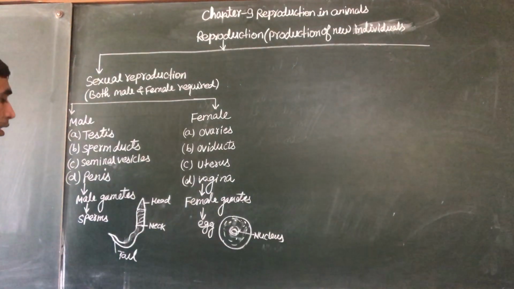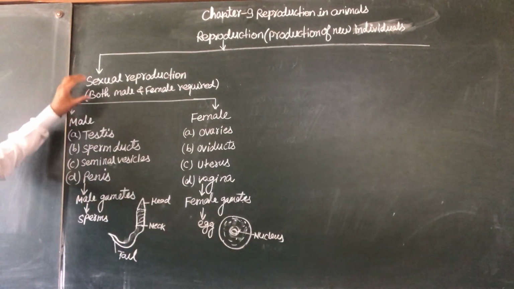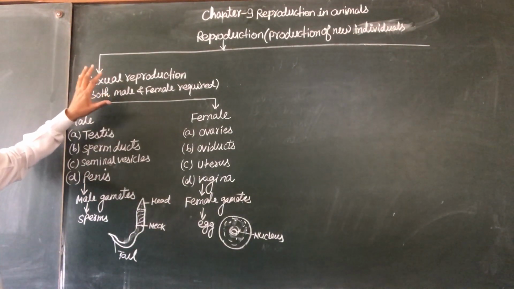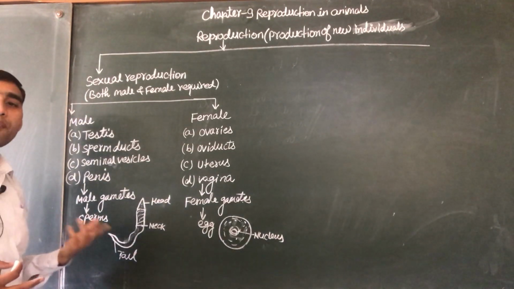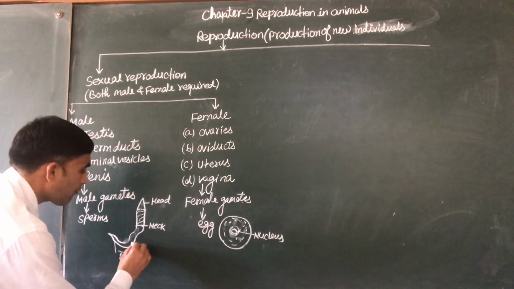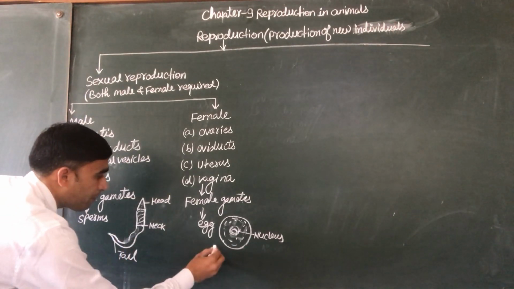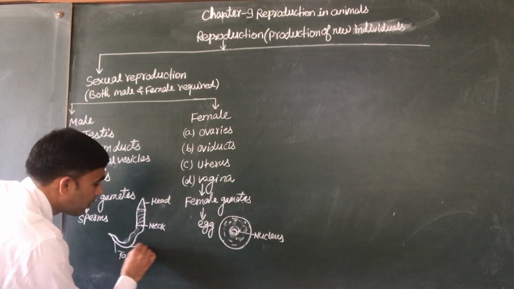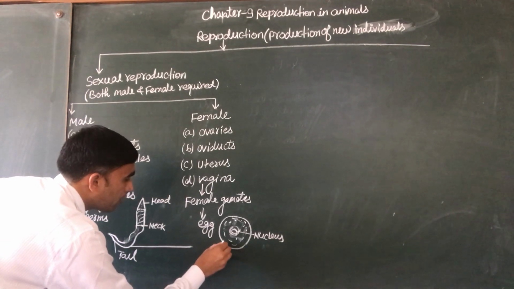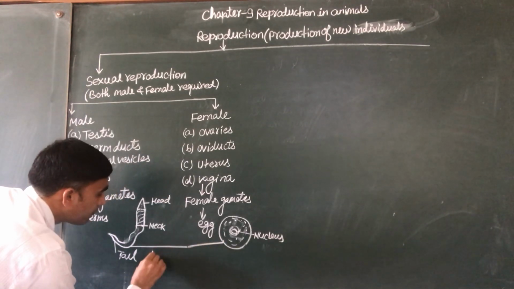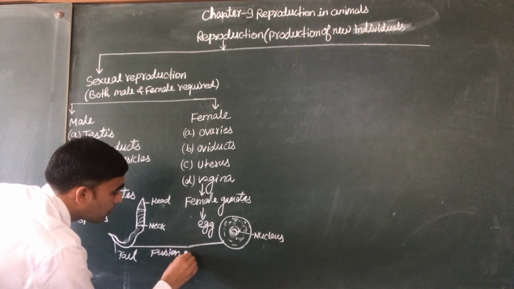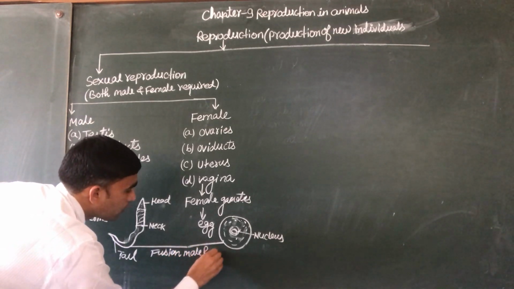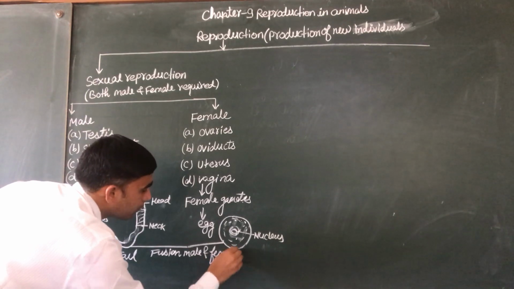So male gametes are produced by the testes of the male reproductive system, and female gametes are produced by the female reproductive system. In sexual reproduction we require both, so the fusion of male and female gametes takes place. The fusion of male and female gametes is known as fertilization.